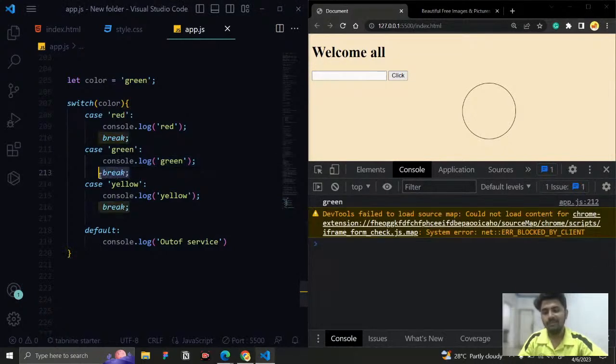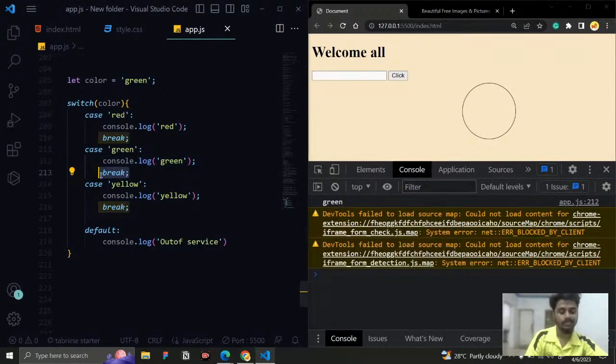And next, it will read the break statement. Once JavaScript reads the break statement, it will come out from the flow. So no more execution is going to happen. The switch statement execution stops. It just comes out of it, stops, and leaves the execution flow. That's what is happening here.